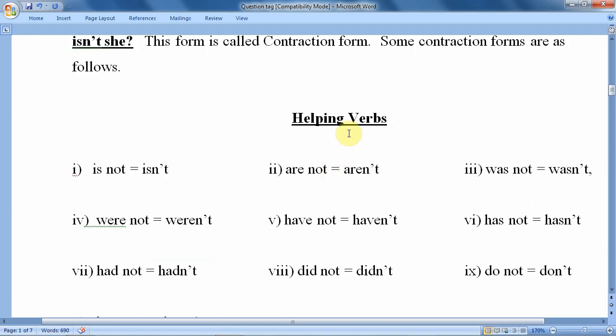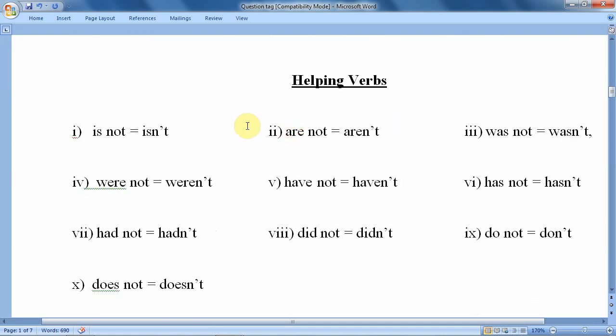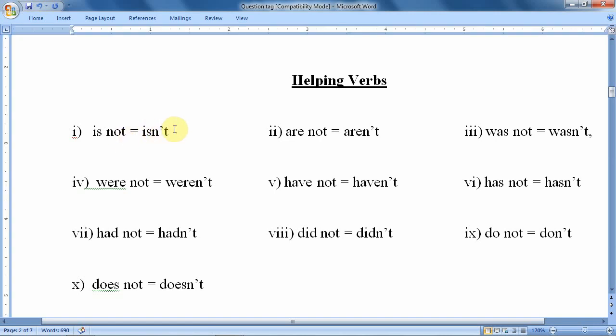These are the helping verbs. Everybody knows helping verbs: is, am, are, was, were, have, has, had, do, does, did, and the modal auxiliaries are can, could, may, might, shall, should, will, would. But here, at first, we will look at these helping verbs. So how has this "isn't" been made? Now, how can we make a tag?